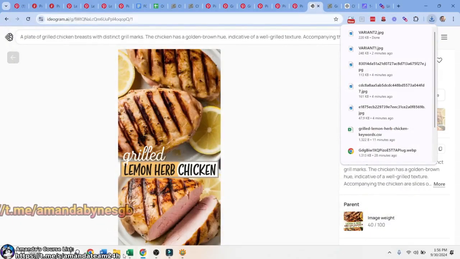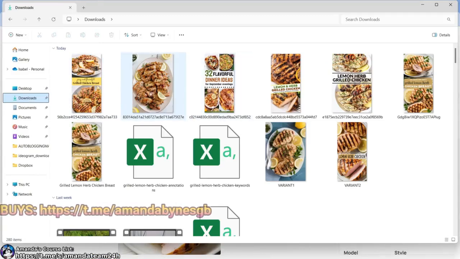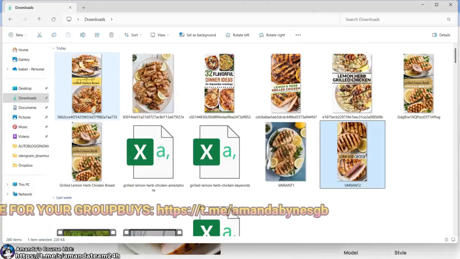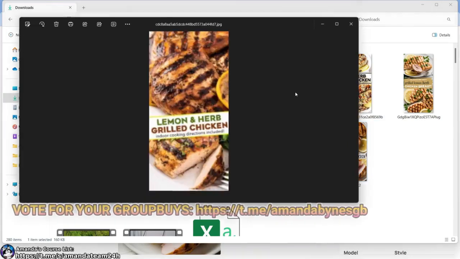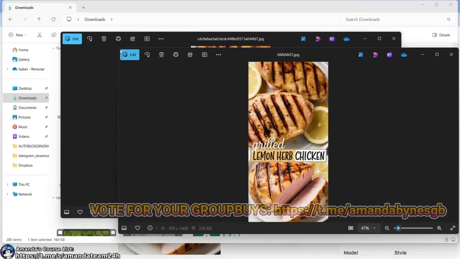All right, let's go to our saved right here. Downloads. So we have, where is it? Variant 2. We have this one. All right, which was inspired by this one, right? If I can get this.